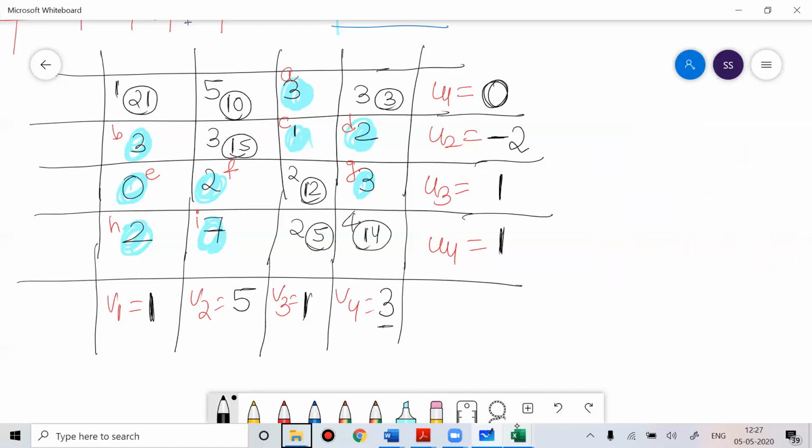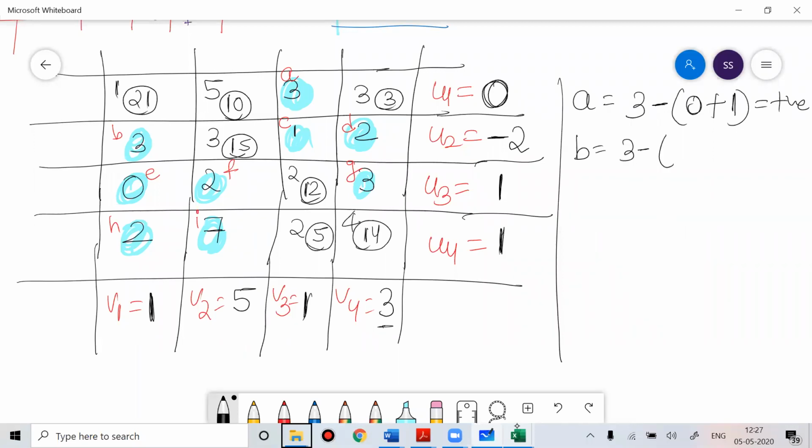Now for A, the cost is 3. 3 minus 0 plus 1. So this is positive. Achha. Now for B, cost is 3. 3 minus the cost is minus 2. This is 1 plus 1. So minus 2 plus 1 is minus 1. 3 minus of minus 1, that is plus. Okay, B is positive. What about C?